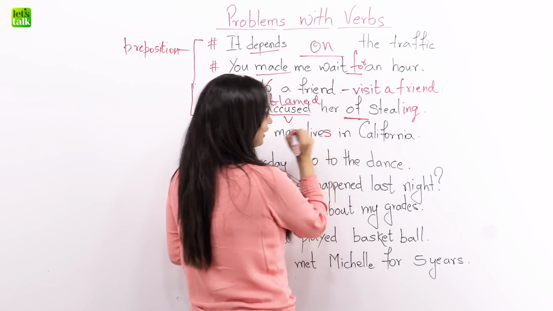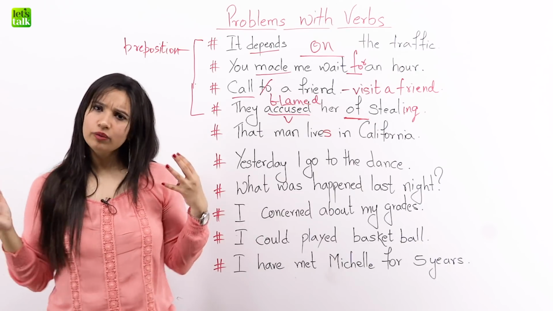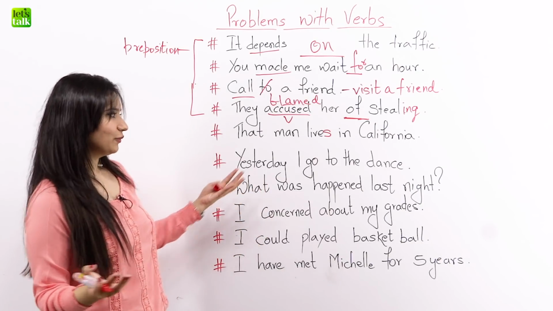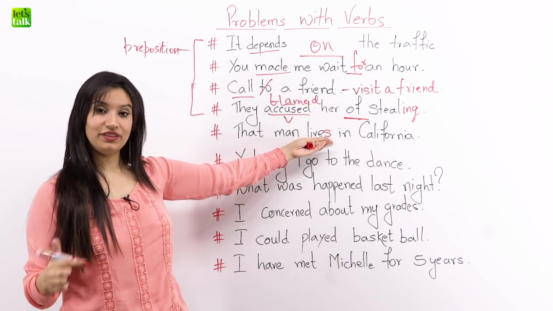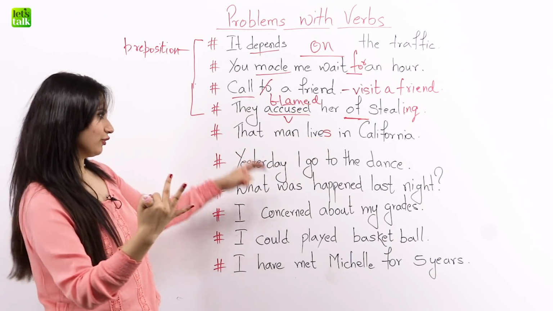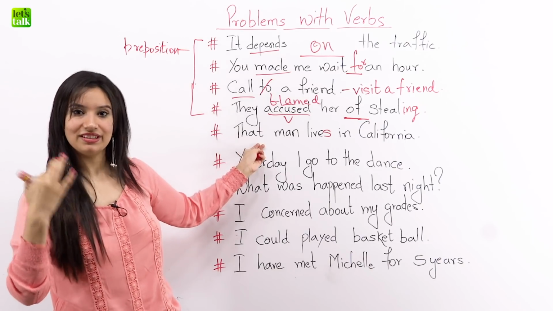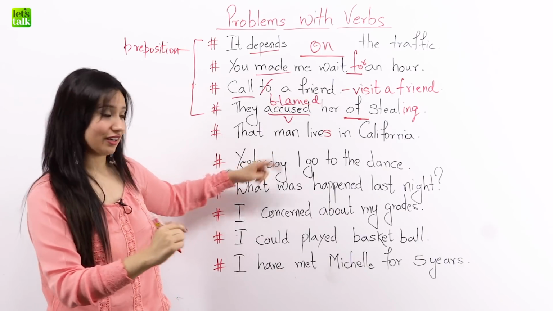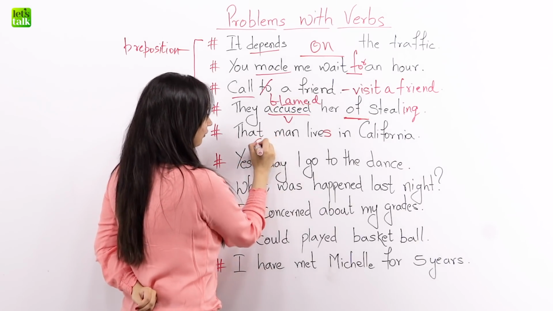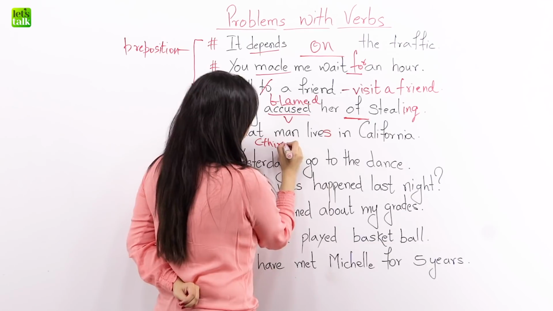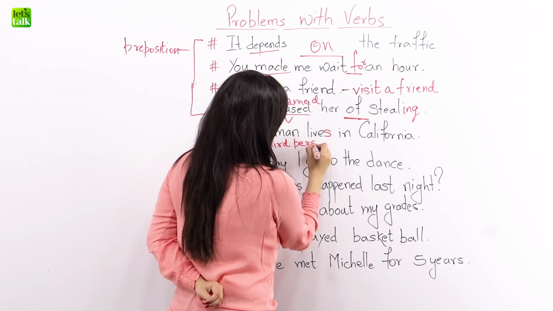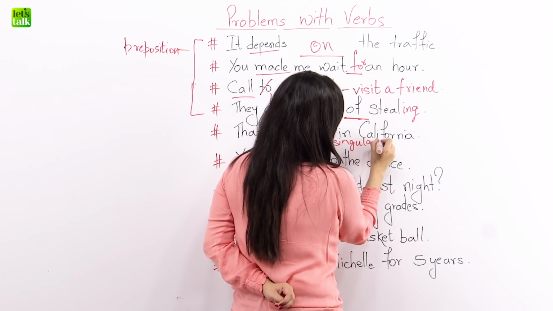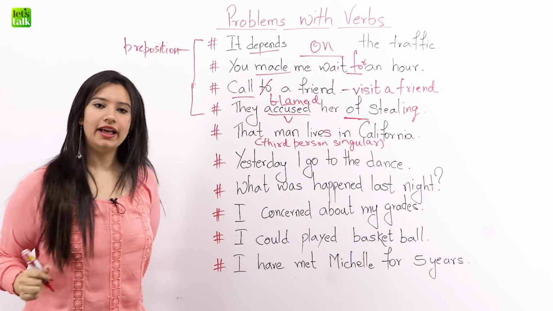That man lives in California. But why do we say that man lives in California? That's because we always use an S with the third person singular. So that is the third person singular. Here we are talking about one man, okay? Not more than one man. So third person singular. That man lives in California.